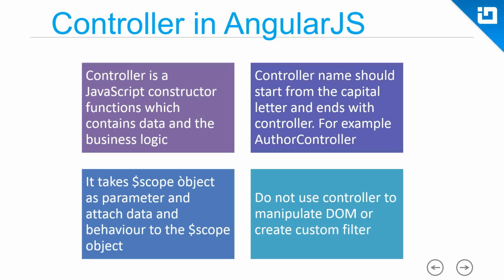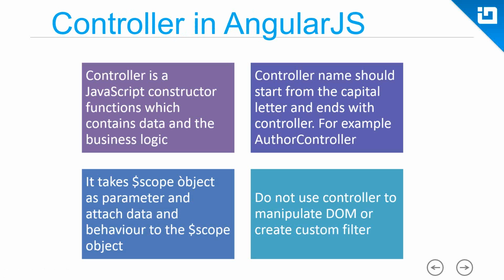As we talked about very early in the webinar, AngularJS supports test-driven development. All your data and business logic should be unit tested.